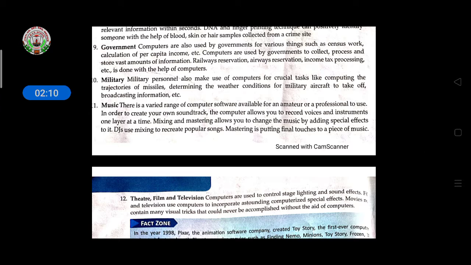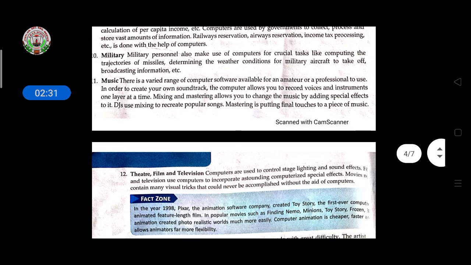Then military. For military purposes, military personnel also make use of computers for crucial tasks like computing the trajectories of missiles, determining the weather conditions for military aircraft to take off, broadcasting information, etc. Like this we are using computers in the military.